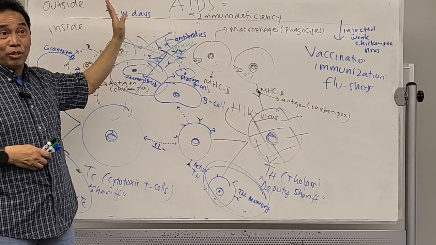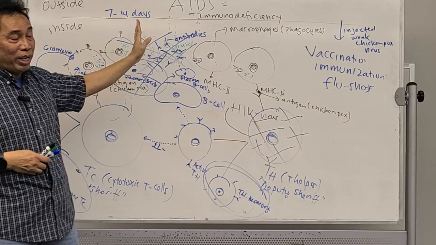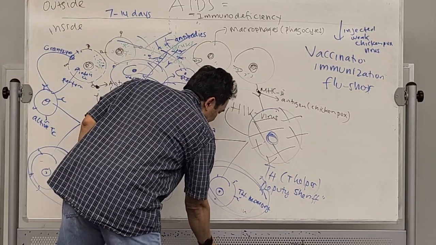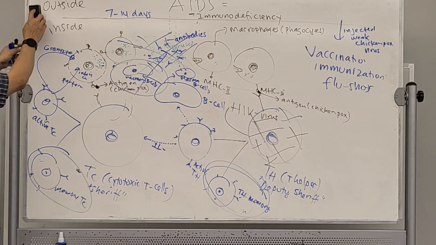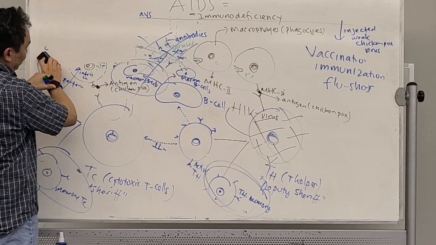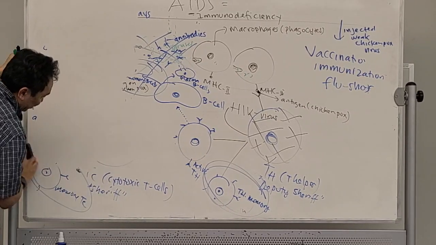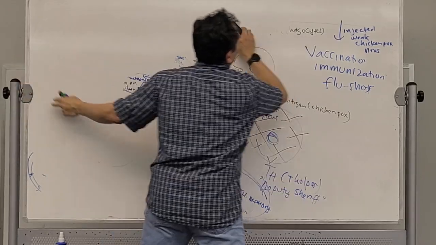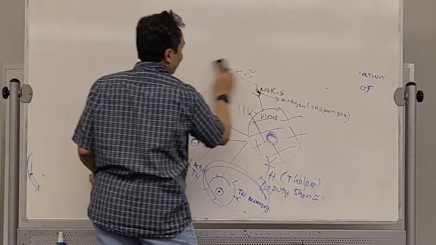So it's a very dangerous type of virus. It removes the immunity of that person against any type of infection. Okay. Do you have questions so far? If not, then we're going to go to the last one.